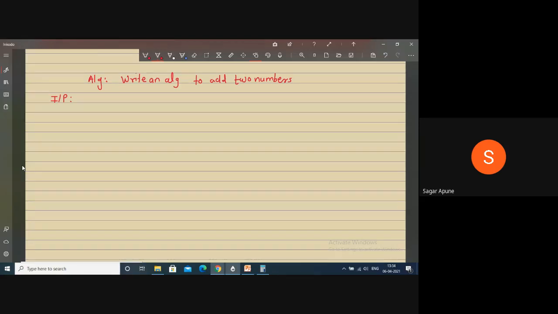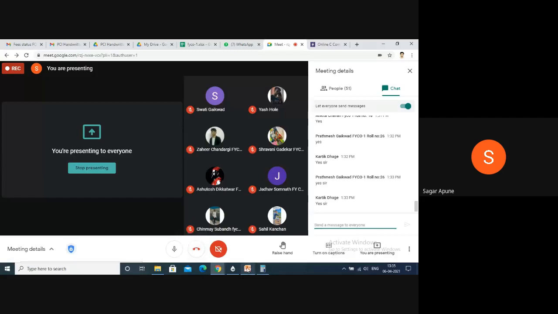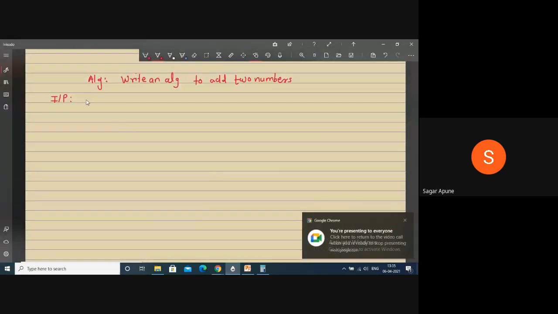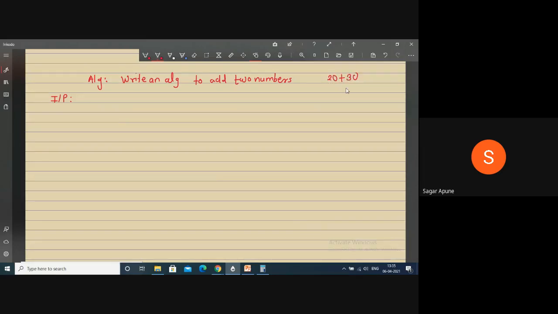Yes, we have to perform addition of two numbers, right? Abzal says numbers, which is right. Here I want to perform 20 plus 30. So here what is the input? Your input is two numbers, right? And one operation, that is addition. This is also your input, right? Addition.